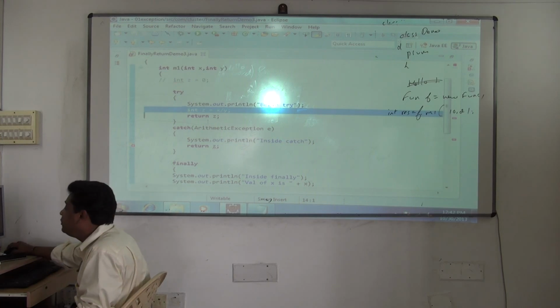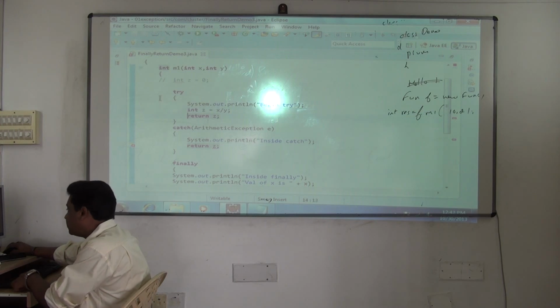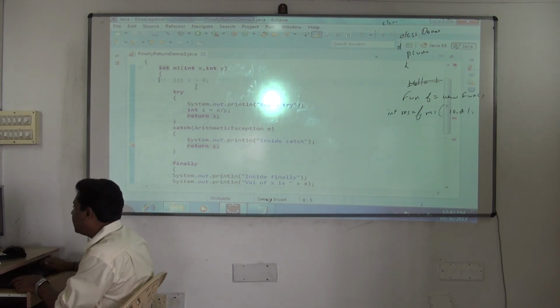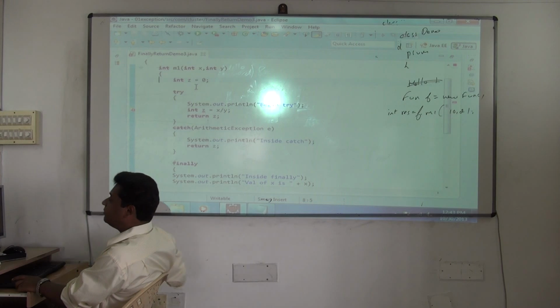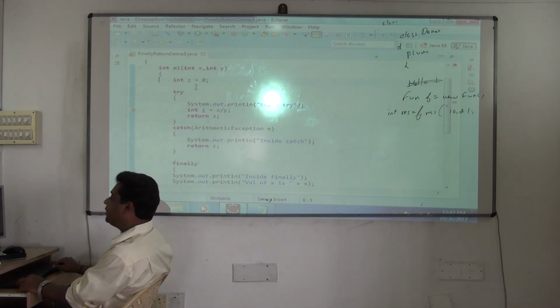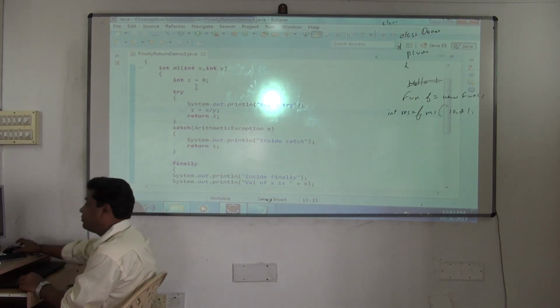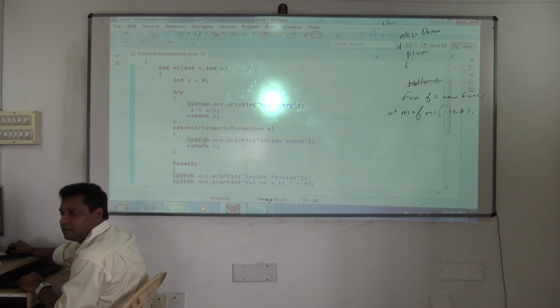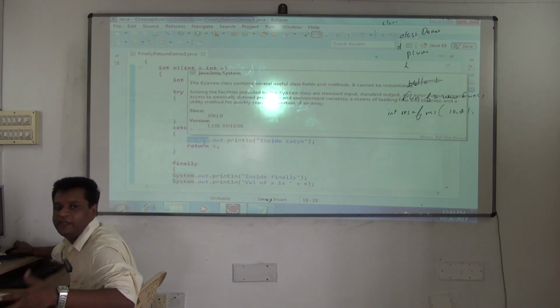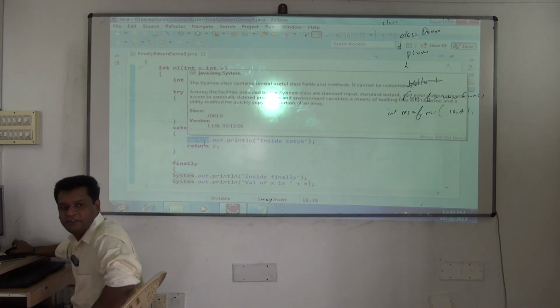See, I want to use Z at 2 places. The only option I can do now is to declare it outside try catch so that I can use it throughout the method. And if you declare it in 2 places, what happens? Error. So that's why I declared it outside. I'm using it because I want to return Z at 2 places. If you want to use it locally in try, write it locally in try. Scope, do not forget. Clear?